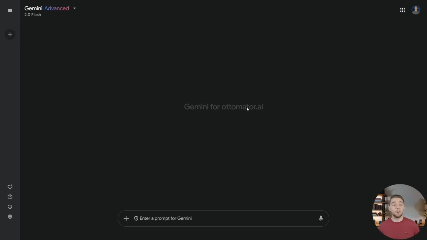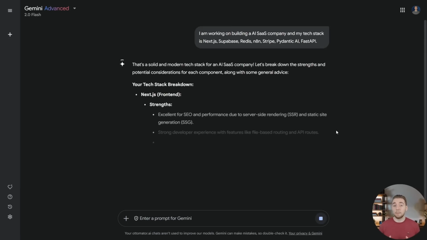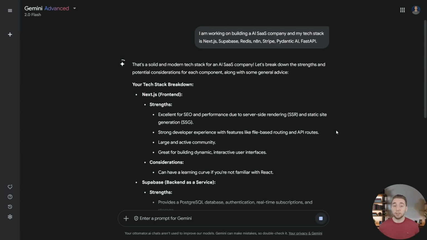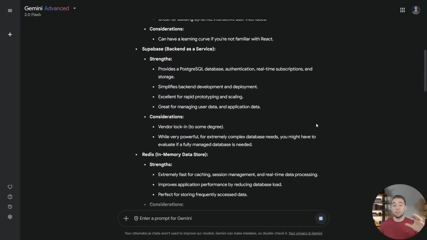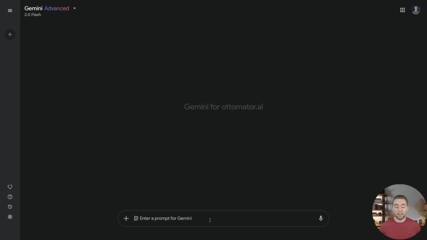And so as our first test, I'm here chatting with Gemini 2.0 Flash. This is an agent, or really just a chatbot, that doesn't have long-term memory. For my first prompt here, I'm just describing to it a tech stack that I'm using to build my SaaS company. So now, theoretically, the chatbot understands the different services that I'm using for things like Redis and Supabase. But now watch this. I'm going to go into a new chat, and then in this new chat, I'll ask it a question around these services that I described to it.